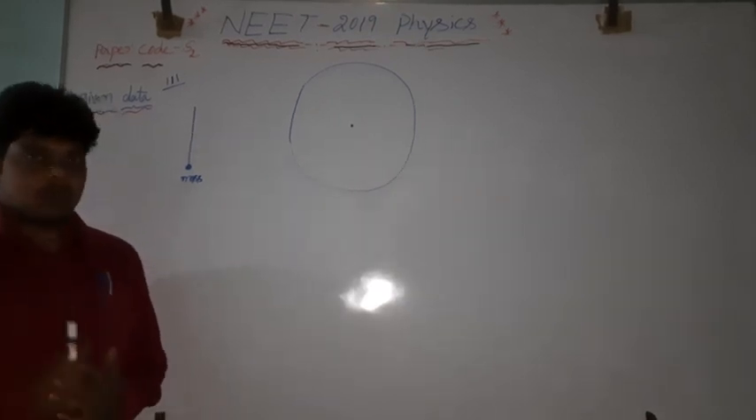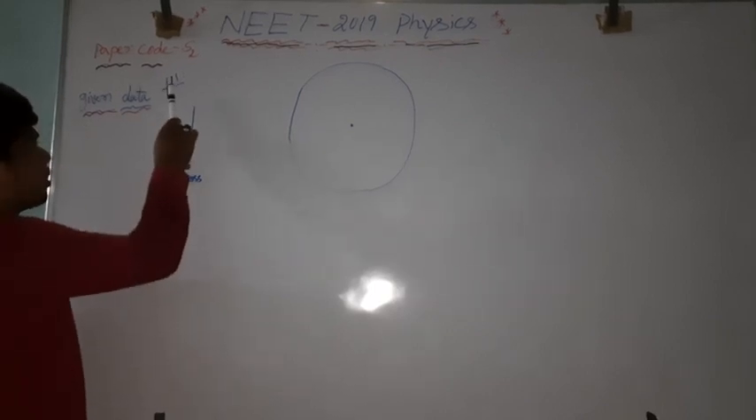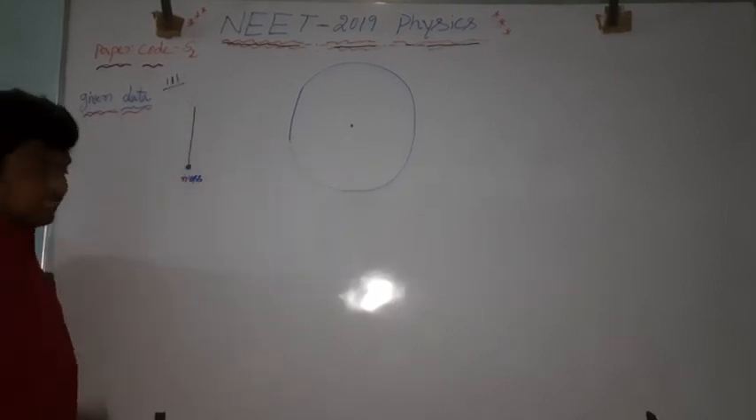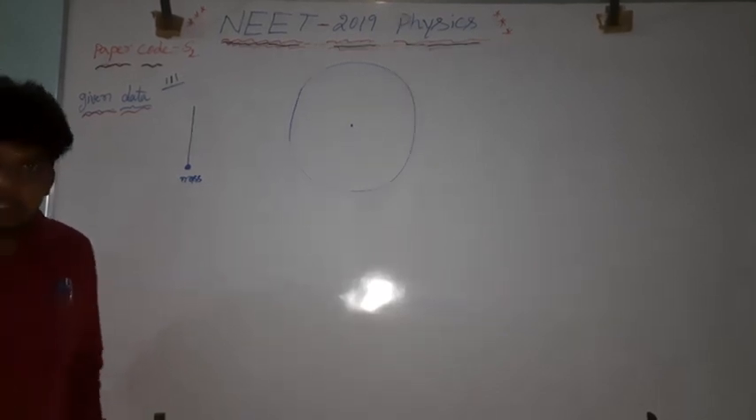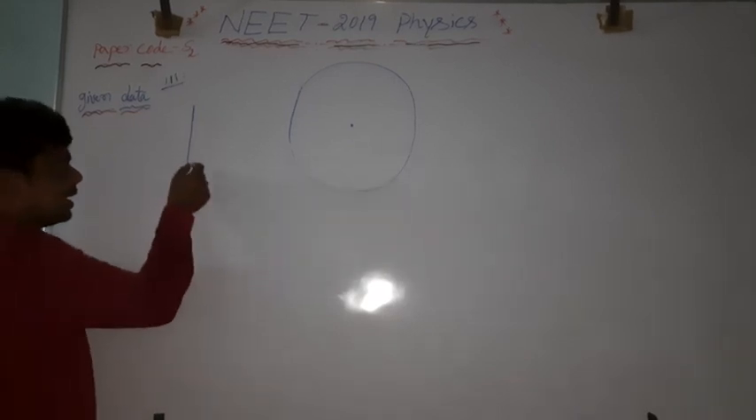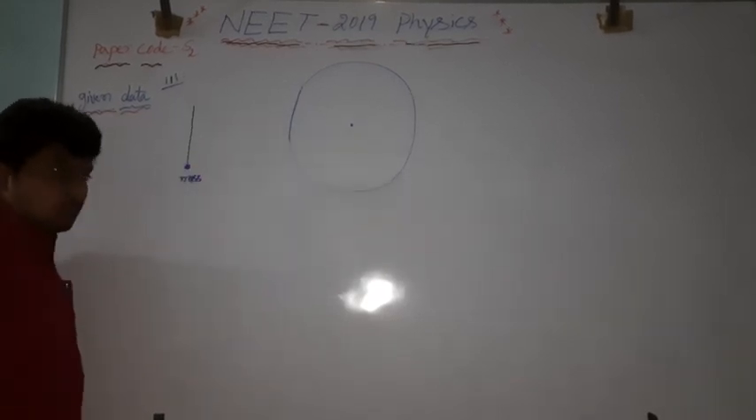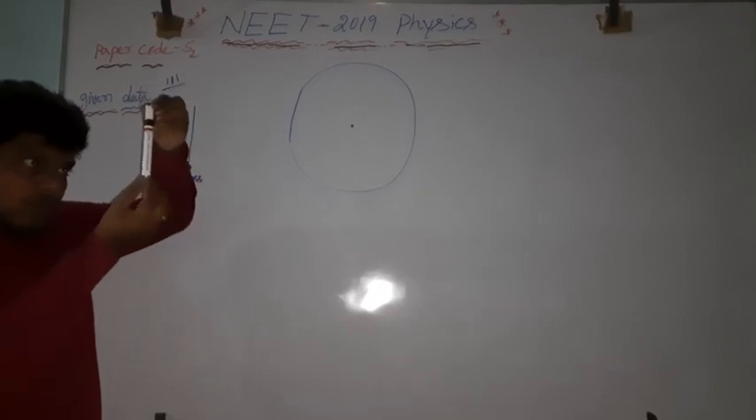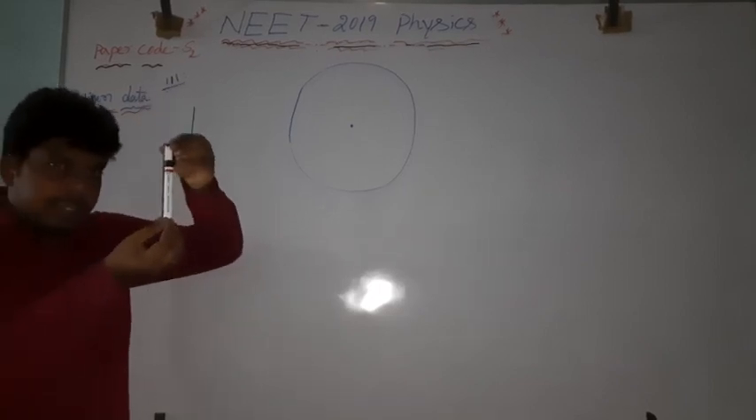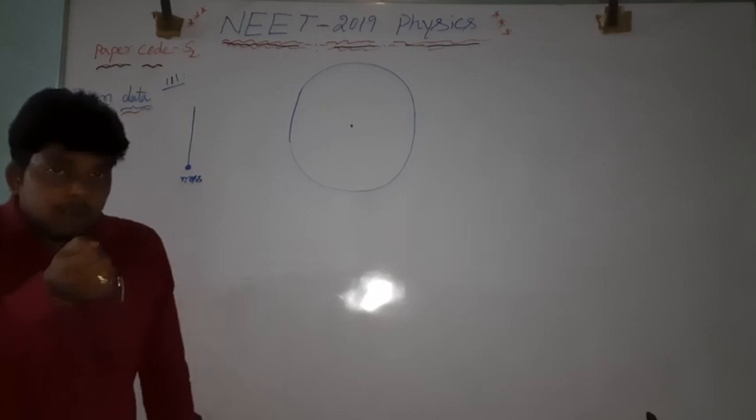Now the next question is question number 111, that is a table 1. In this question, they have taken a certain amount of mass, that is a small body, that is attached to a vertical wire. That wire is whirled along a vertical circle.